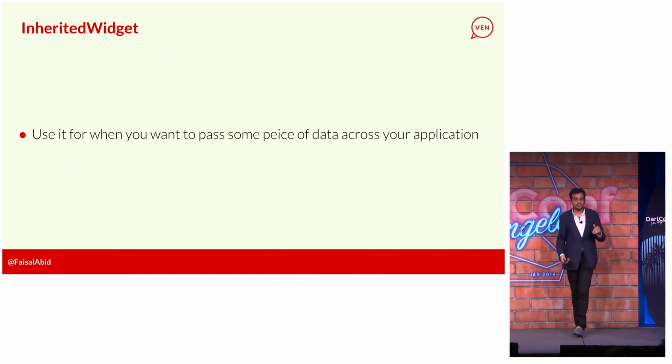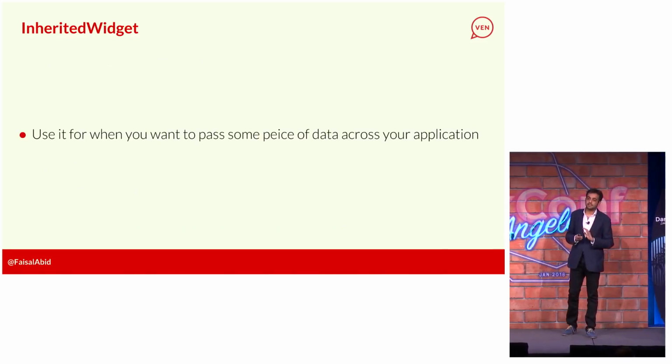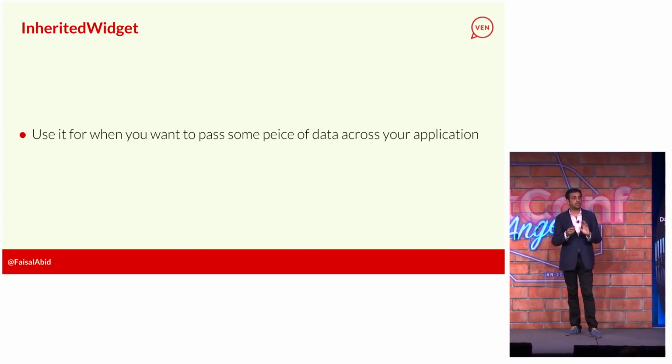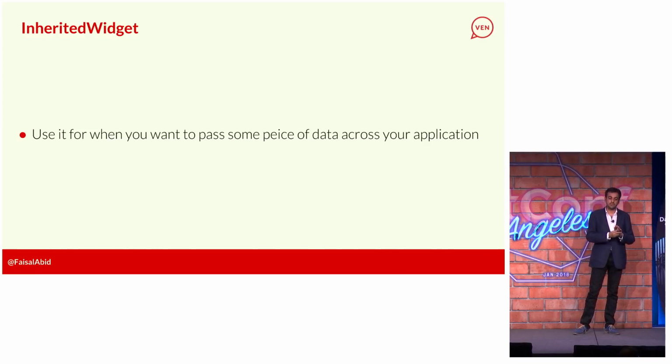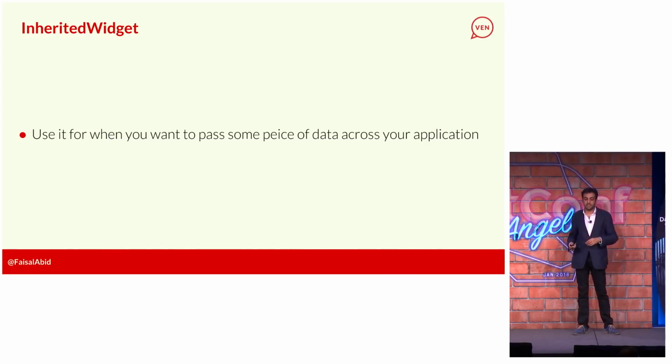Use it for when you want to pass some piece of data across the application. It seems daunting. The docs aren't super clear on it, but if you take a look at the sample, and there's a great Medium post on it too, you'll understand that it's actually a very simple concept, and you can really use it anytime you have a single piece of data flowing through your application.